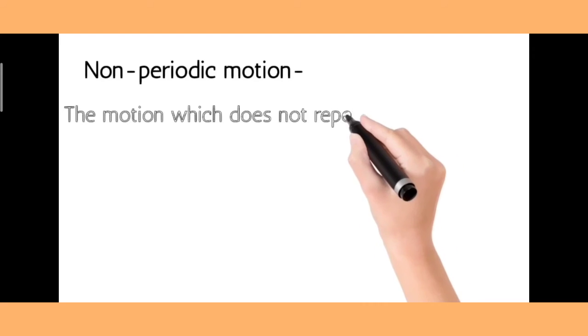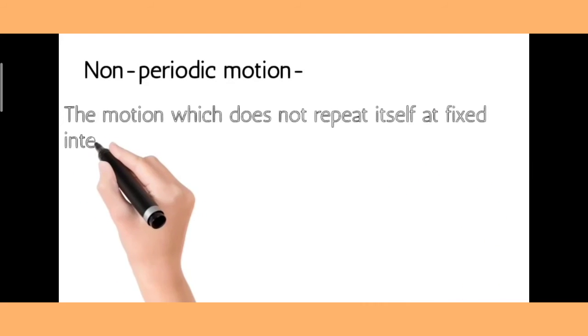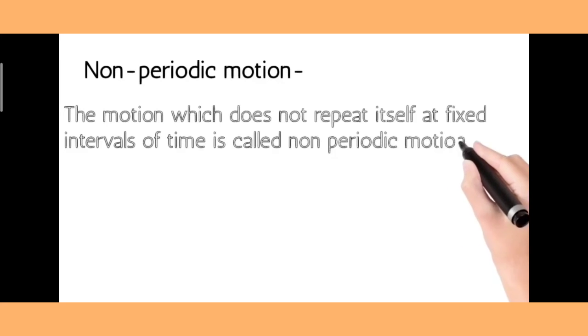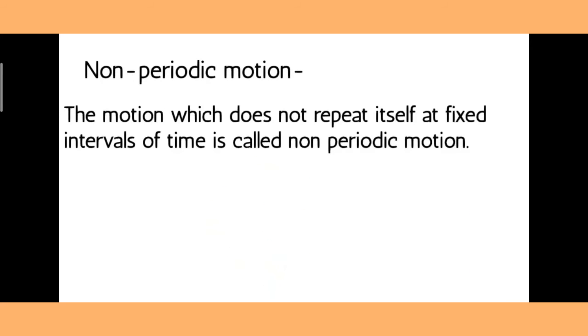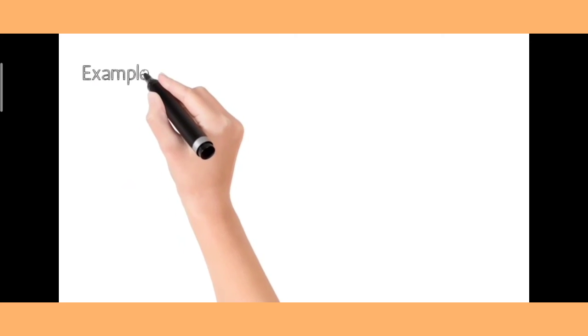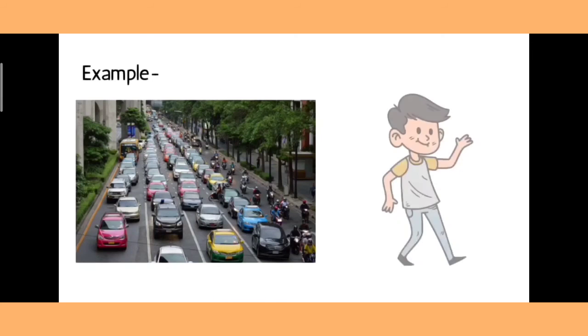The motion which does not repeat itself at fixed intervals of time is called non-periodic motion. For example, swinging arms and legs while walking, car moving on a busy road, etc.